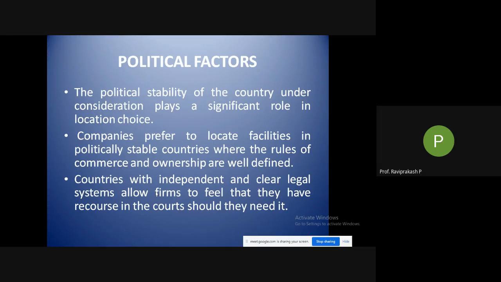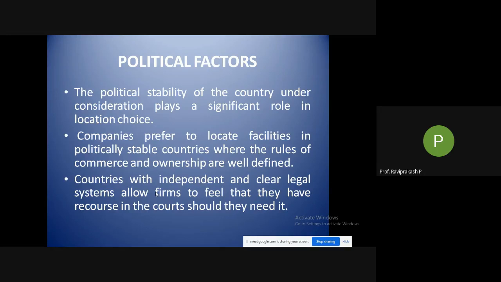So these things are very important if you want to come into a particular country or region and have your things set up. That's why I gave you the example of Facebook and Twitter, which is going on as of now. Even yesterday there were some exchanges between Twitter and the government of India, so you can go and check the specifics.